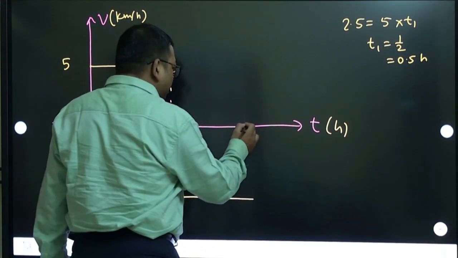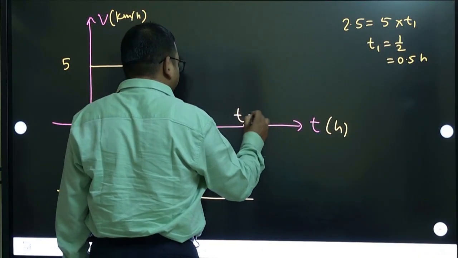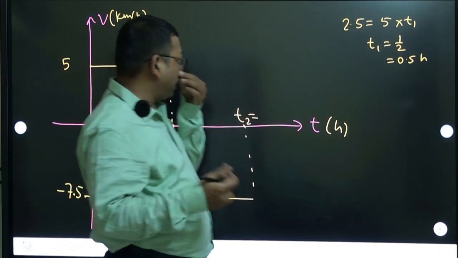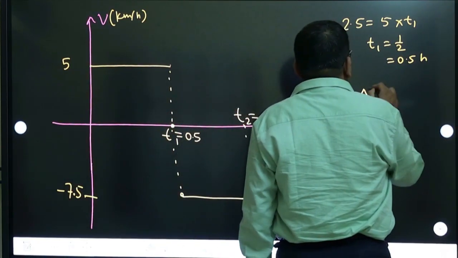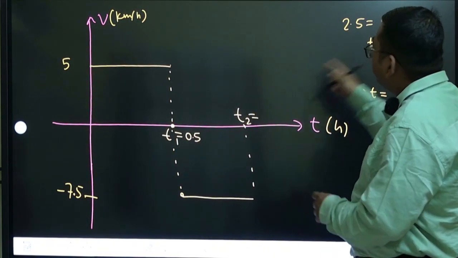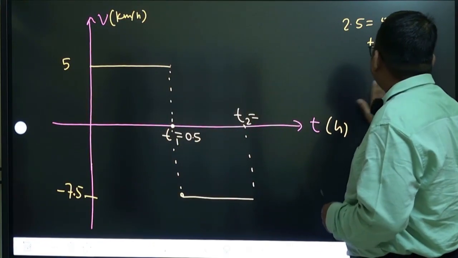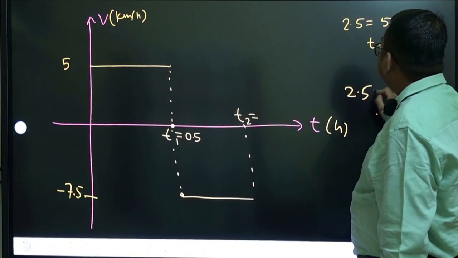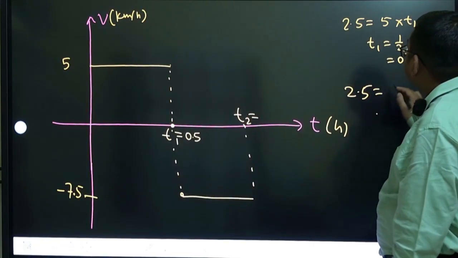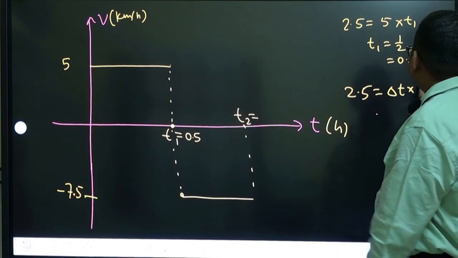And now what will be this time? This time interval, let us write this time is t2. So this interval first we will calculate how much this interval will take. That time interval delta t, let us write. That delta t is equal to, again you can use the area under the graph. So this total 2.5 kilometer is the area under this graph. I'm taking just the magnitude. So delta t into this speed 7.5.